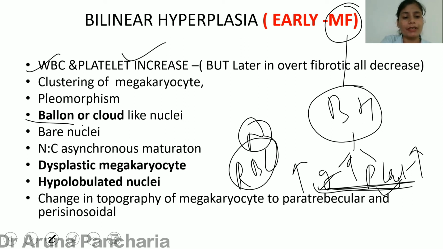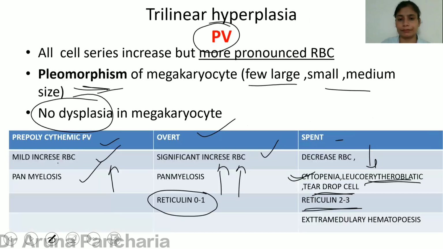The important feature is the balloon or cloud-like nuclei, while in essential thrombocythemia there are staghorn nuclei, and here the nuclei are hypolobulated, while in ET there were hyperlobulated nuclei, and here there are dysplastic megakaryocytes. So we compared here, and when I take the lecture over PMF and ET, I will tell you this separately in detail.